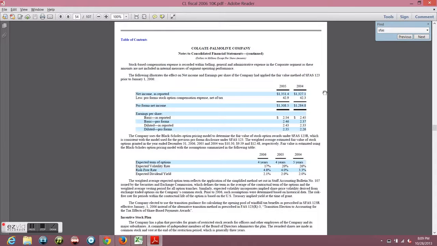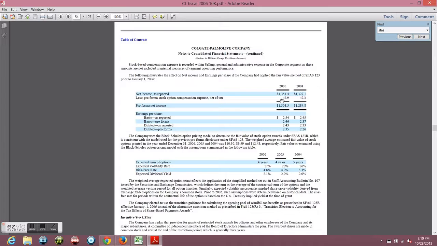Apparently, GAAP made rules saying that as of 2006, you have to record your stock compensation as expense. They counted it as expense for 2006 because it was required, but they didn't do that for 2005, 2004, so we have to correct that.